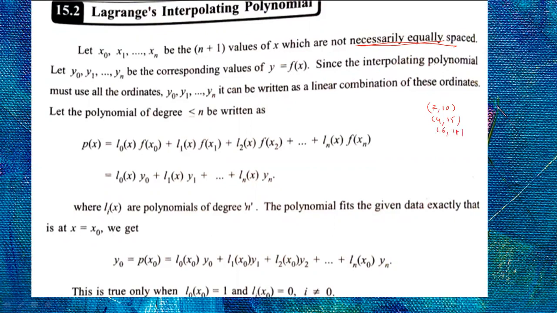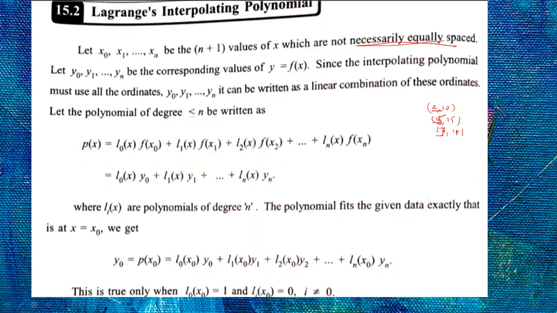The x values 2, 4, 6 are equally spaced because the difference is 2 each time. Suppose the data is 2, 10, 5, 15, 7, 18. The difference between 2 and 5 is 3, and between 5 and 7 is 2. So the x values are not equally spaced there.